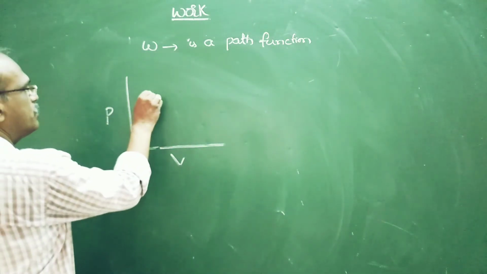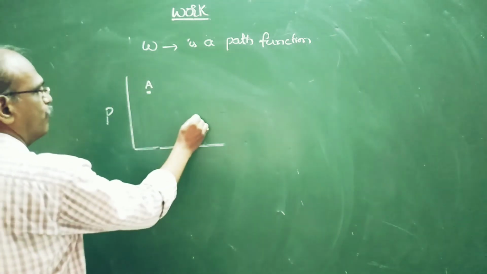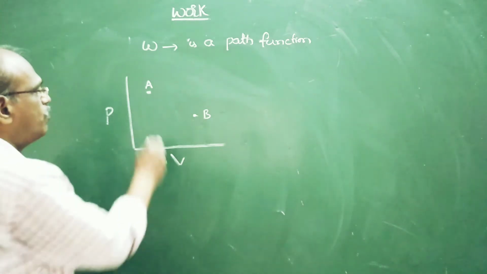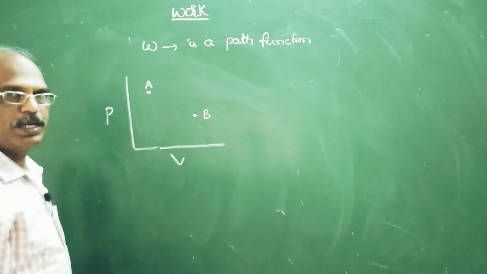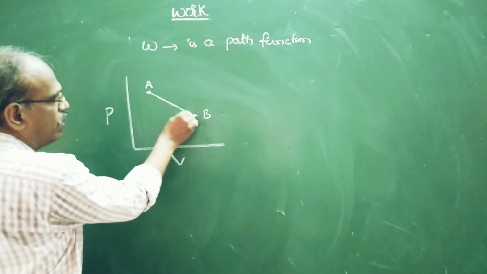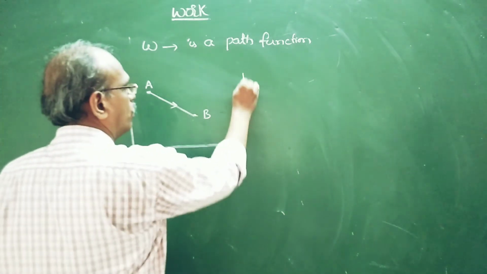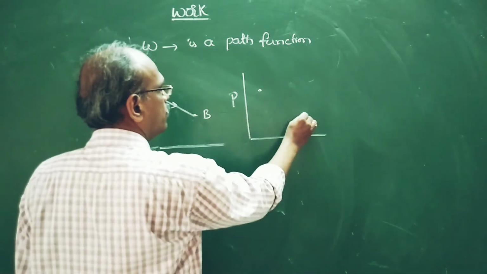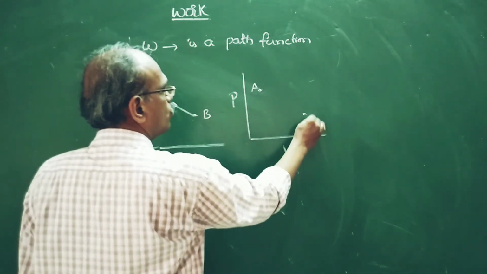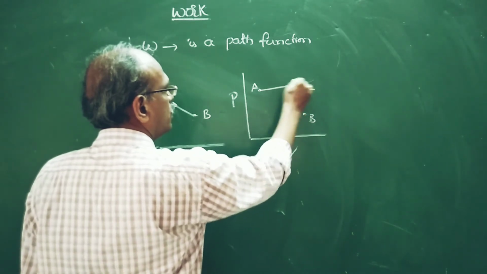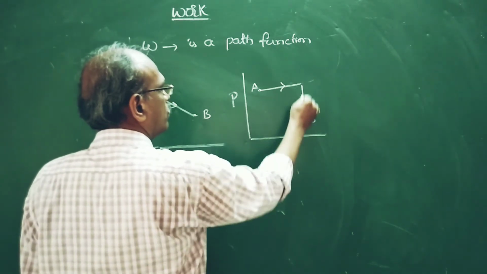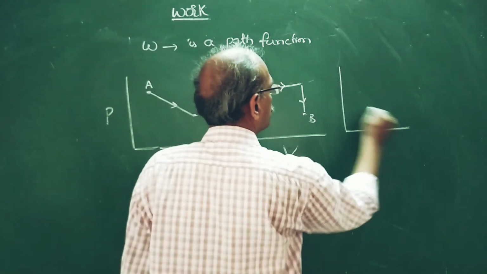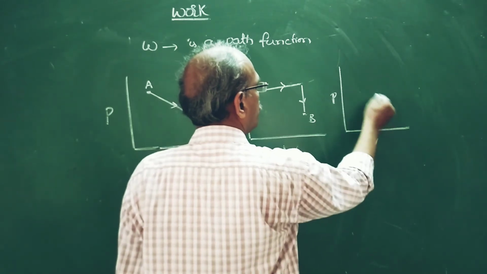Say initially the system is at point A and finally the system is at state B. From A to B can be done in different ways. Maybe like this, or see this, from A to B. A to B can be reached in this way, or like this.